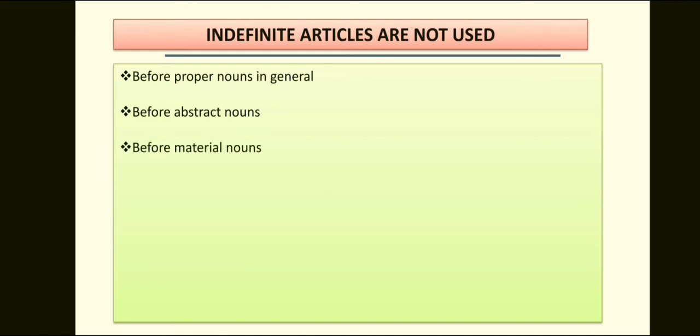Before material nouns: please pass me some salt, not a salt or a sugar. We do not use an indefinite article before countable plural common nouns. For example, could you help me carry books to the library? Not a books.